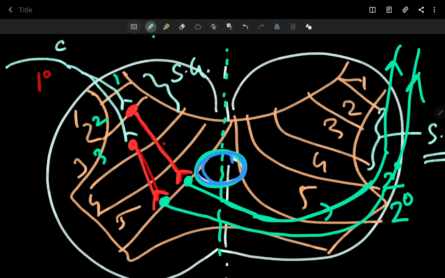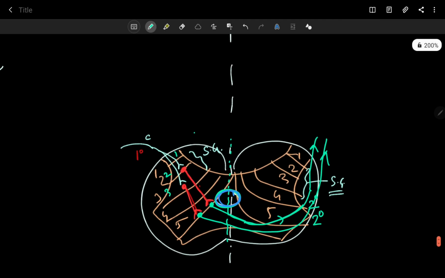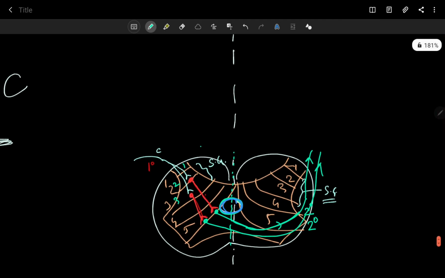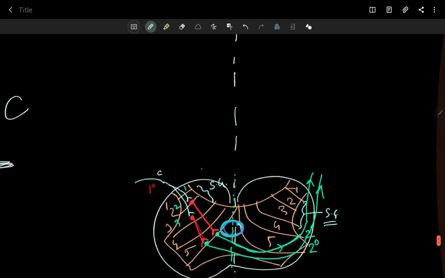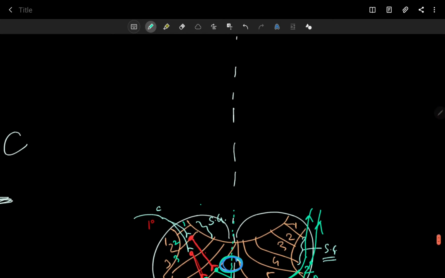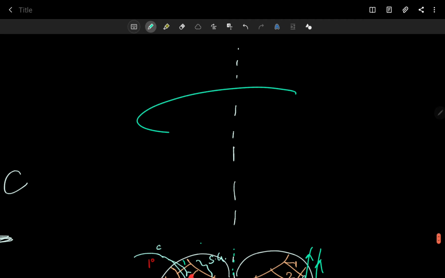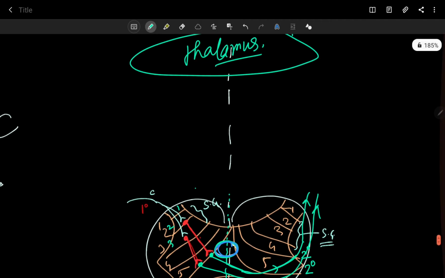The second order neuron similarly crosses the midline of the body and ascends upward. And where does it reach? Not the thalamus. Very few fibers reach up to the thalamus, so I am writing this as thalamus, though very few fibers are reaching.